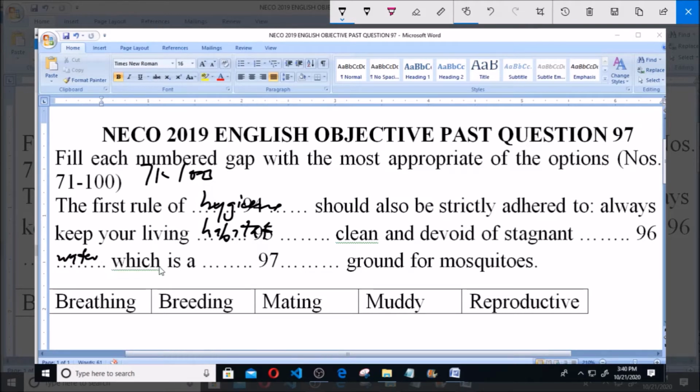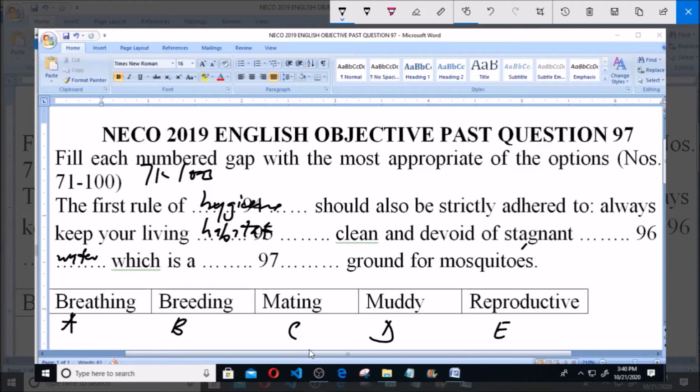We have answered this. Then, which is a dash ground for mosquito? That's what we say: stagnant water allows mosquitoes to penetrate, or for them to assemble or gather themselves. So which is a dash ground for mosquitoes? Remember that we chose mosquito in the other answer, so mosquito is the correct answer to that. Option A says breathing, B says breathing, C says mating, D says moody, E says reproductive.